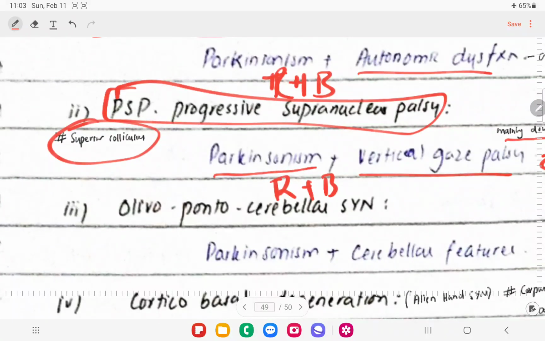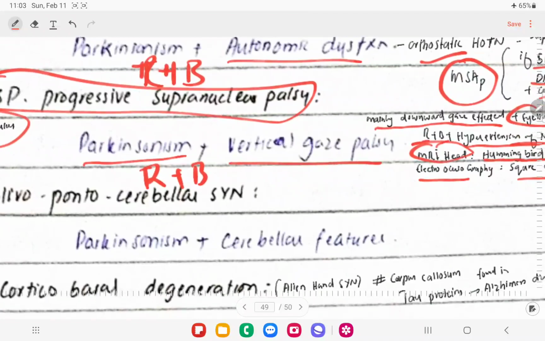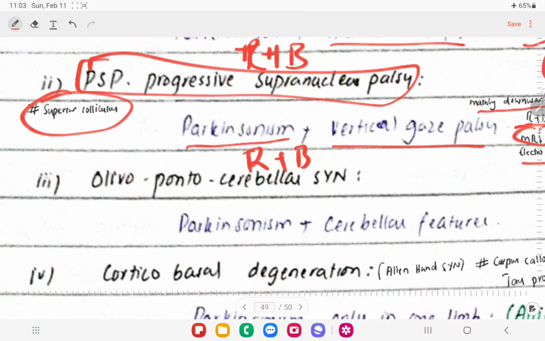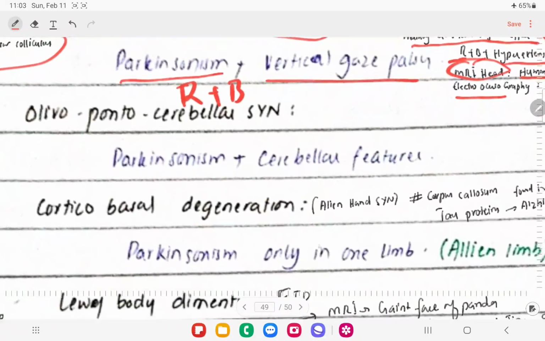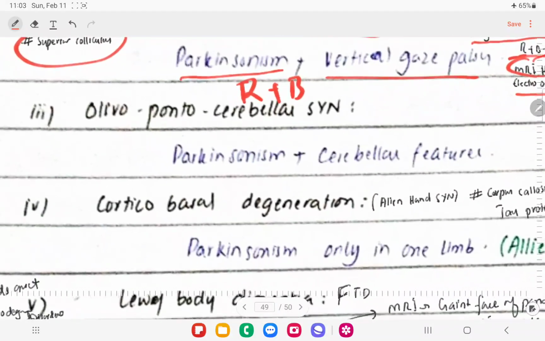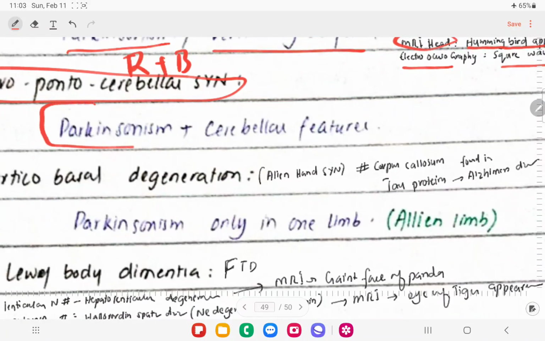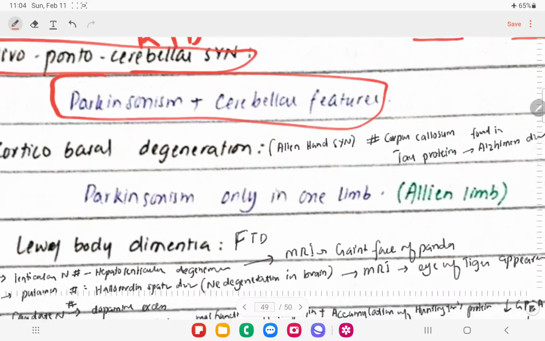So if we have the Parkinsonism features, along with that the patient is having hyperextension of the neck to compensate to look downward, as the downward gaze is affected, we will think that the patient might have PSP. And if we get the MRI brain, there will be hummingbird appearance, and that is confirmatory for this disease, right? The next thing is olivopontocerebellar syndrome. There will be Parkinsonism and cerebellar features in these patients, right?